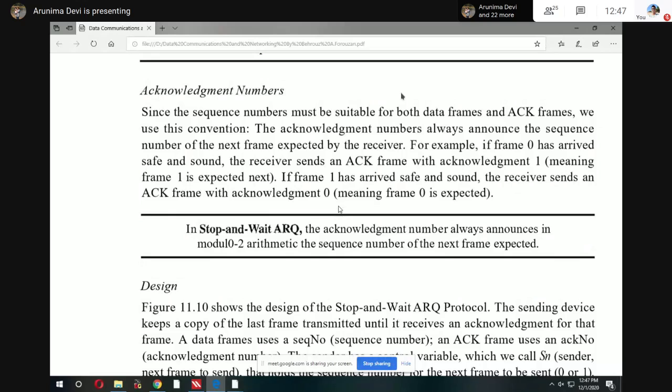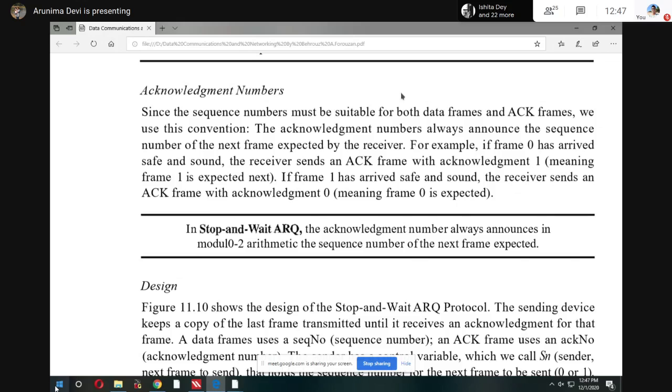If you are sending data frame number 2, they are sending acknowledgement number 1. If you are sending data frame number 3, acknowledgement number should be 2. On the acknowledgement side, the number is 1 less. They start from 0 like that.